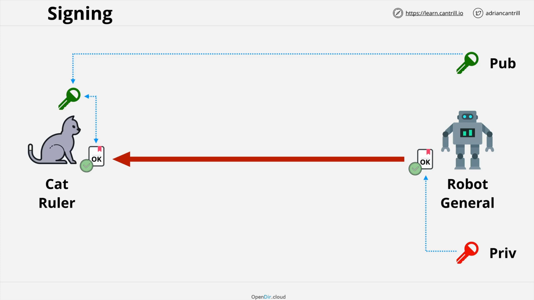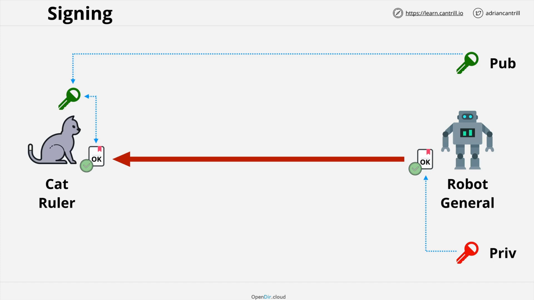And so signing is generally used to verify identity. As long as we can be sure that the public key belongs to the robot general, and generally this is done by the robot general uploading his public key to his Twitter account or putting it on his cloud storage or his website, as long as that verification exists, we can get the public key and verify that a document has indeed been signed by his private key because of that relationship between these two keys. So key signing is generally used for ID verification and certain logon systems.